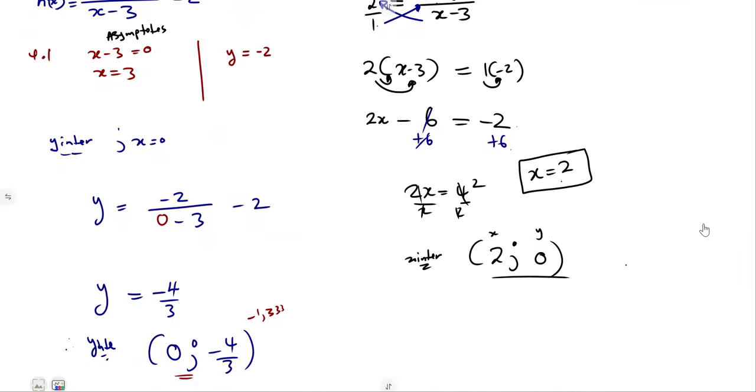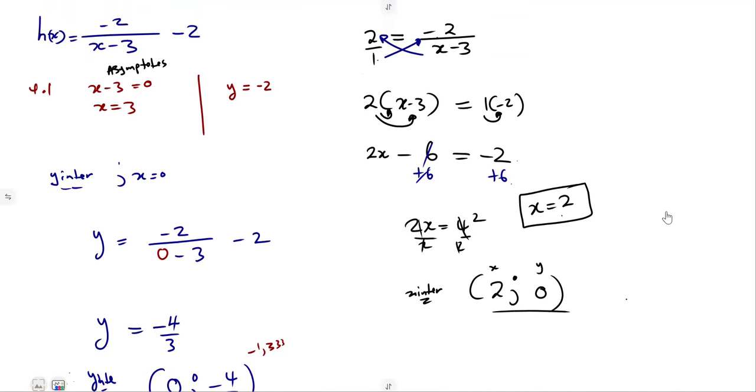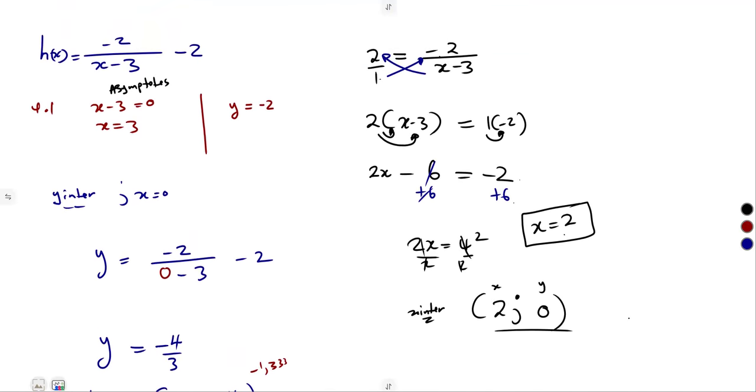So we can consider also our a, the part of a there is negative 2, from y is equal to a over x minus p plus q, or it can be plus there. Our a is negative.